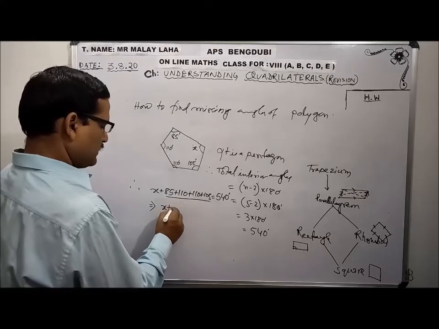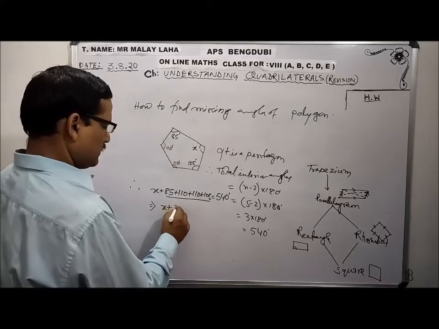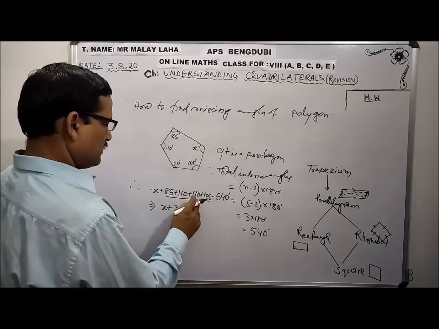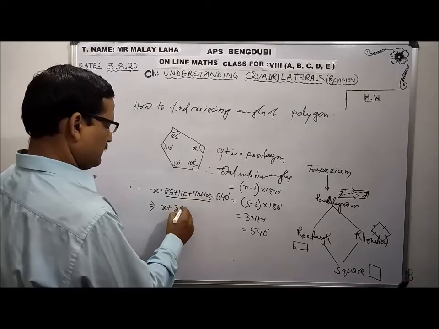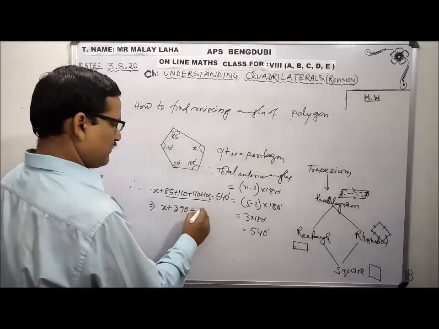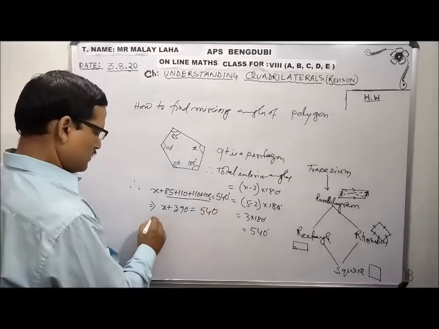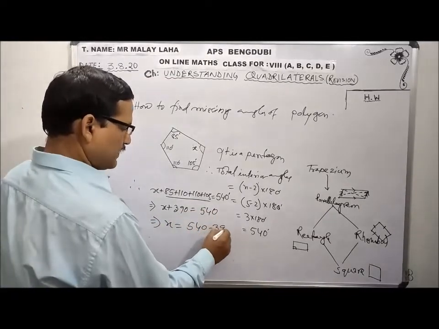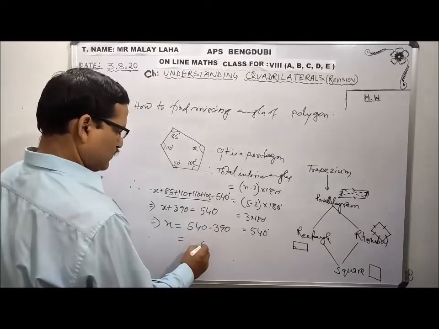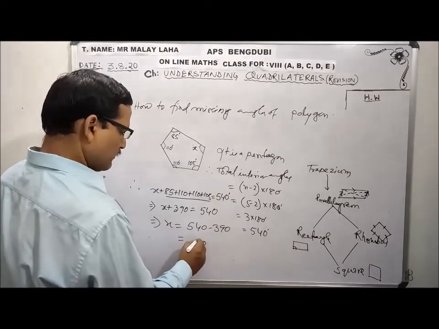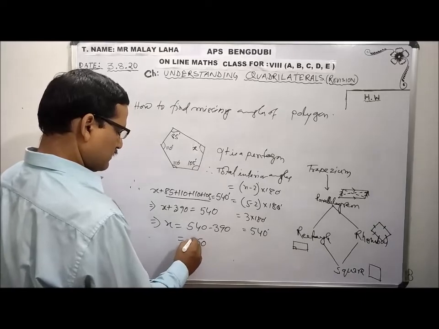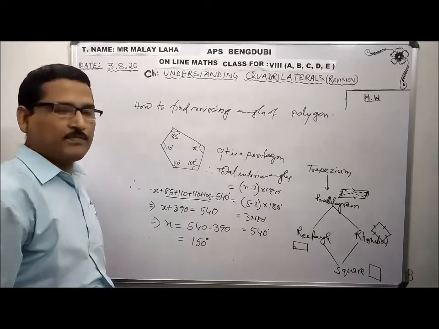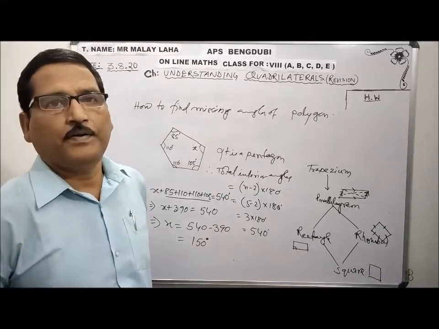So x plus 390 equals 540, or x equals 540 minus 390, which is 150 degrees. So the value of x here is 150 degrees.